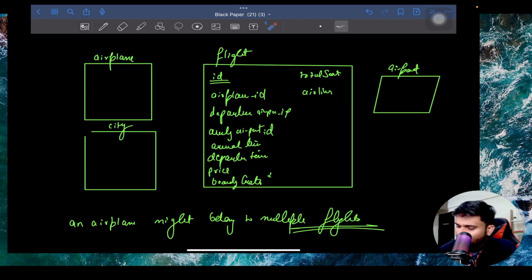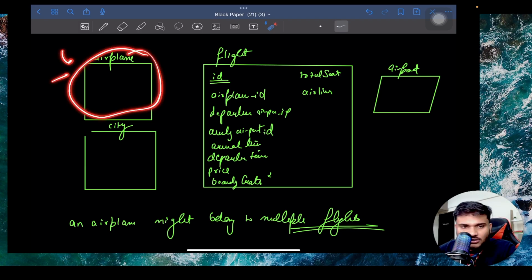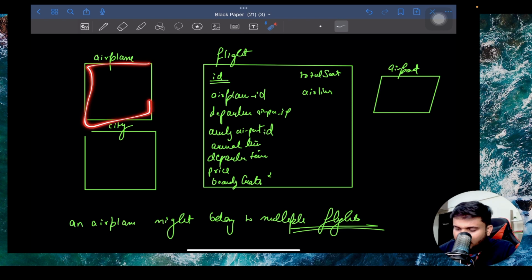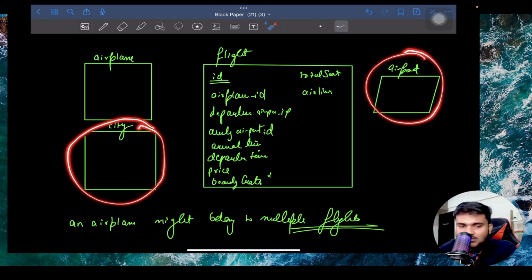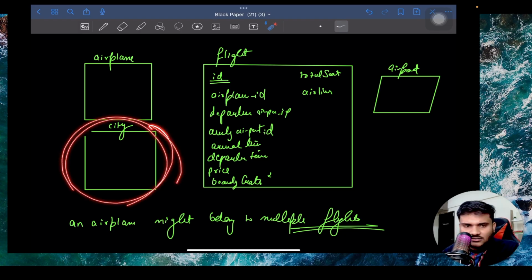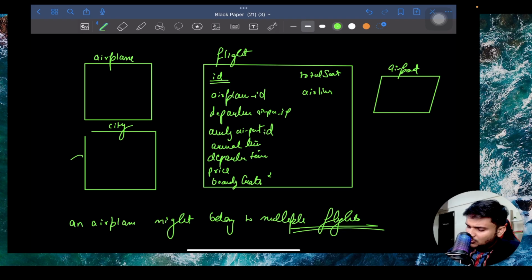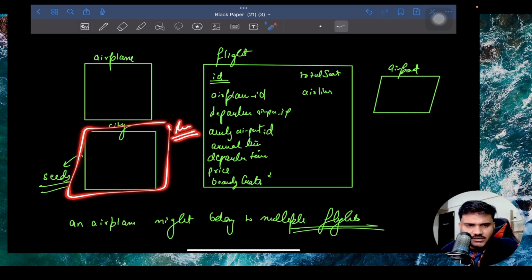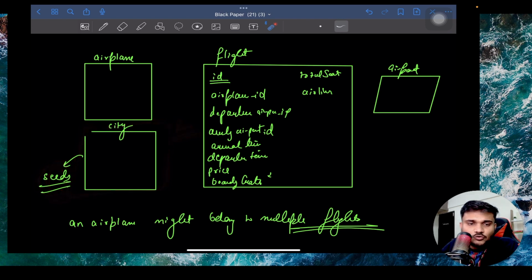But first of all, we already have our airplane model. Let's prepare the whole CRUD for the airplane model. We already have it, right? Then let's prepare a bunch of CRUD APIs for the city and airport models, because this is pretty straightforward. People can just add a bunch of cities, and technically for city, you don't even need CRUD. City can be handled using maybe seeds, right? Because once you add the cities, then it's done and dusted. But still, we are going to build a bunch of CRUD REST APIs, though you can still handle it with seeds if you don't want to.